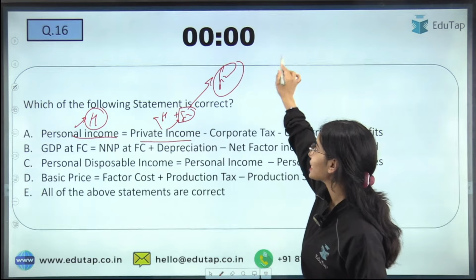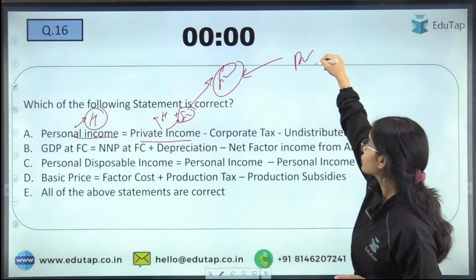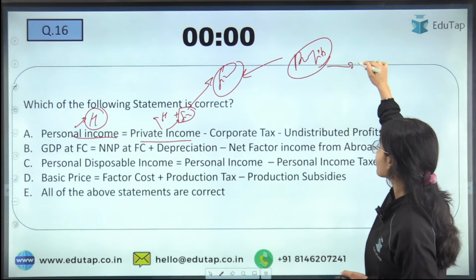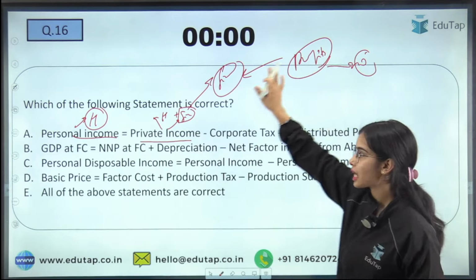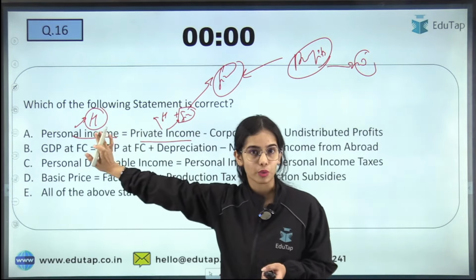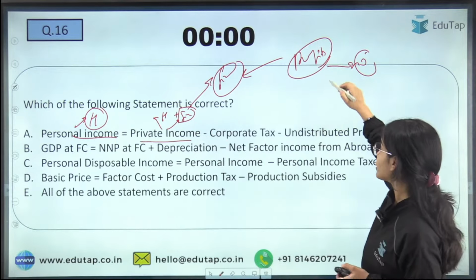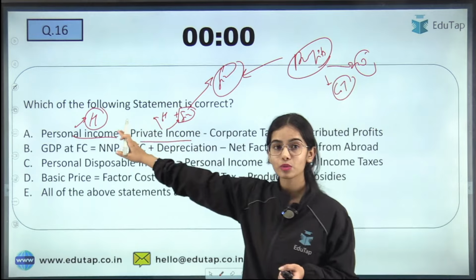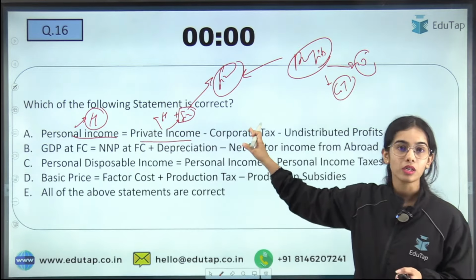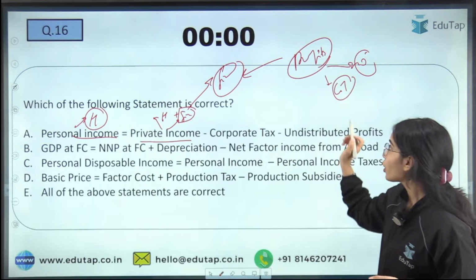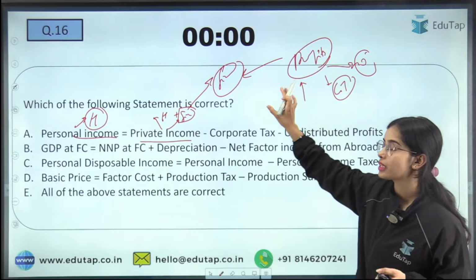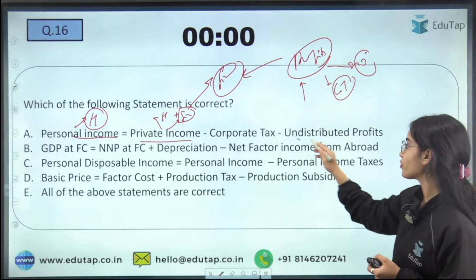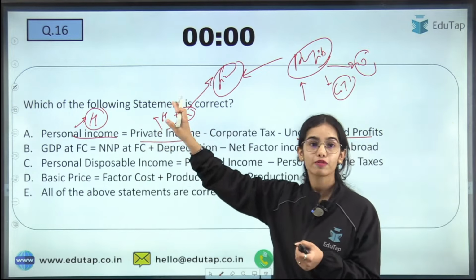So the firms are keeping the part of profit. Let's say the firms are earning the profits. So from the profits, they have to give the dividends. Dividends are going to the households, they are going to the shareholders. Now from the profits, they have to pay the corporation tax. The corporation tax is not going to households. The corporation tax is going to the government, so that has to be deducted. Now undistributed profits are kept with the firms only for the future operations. So the undistributed profits are also not going to the households. The firms are keeping it.